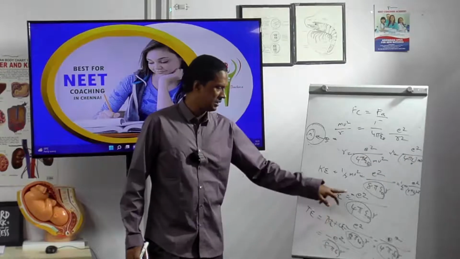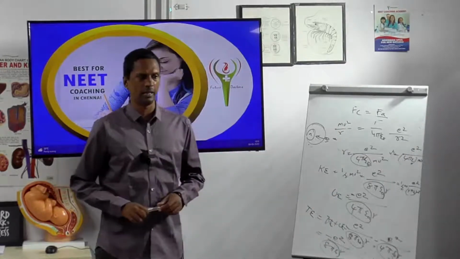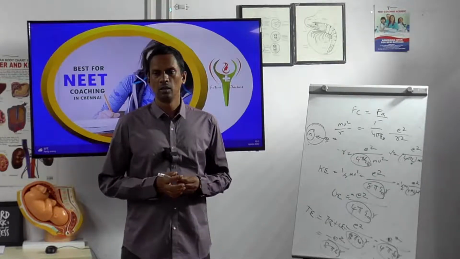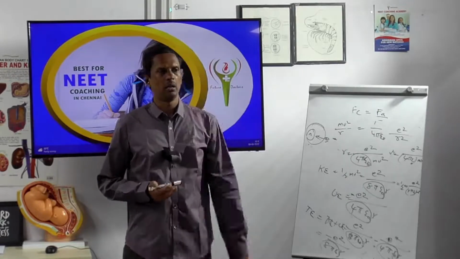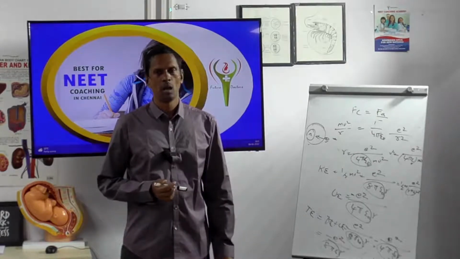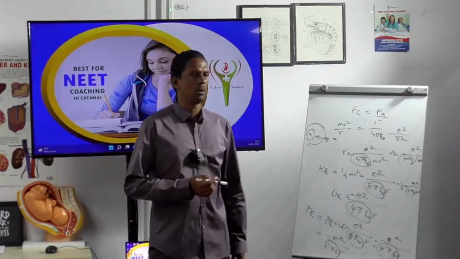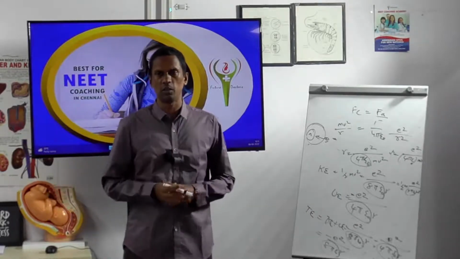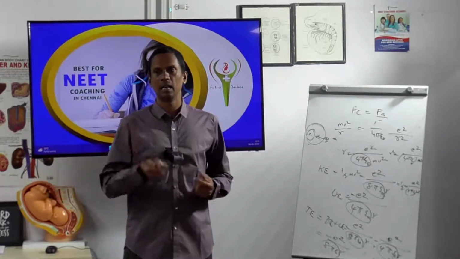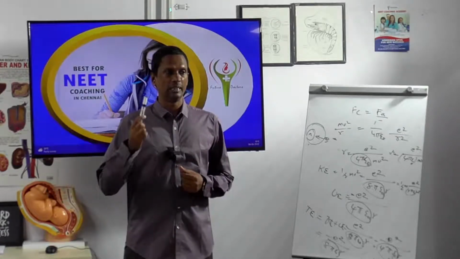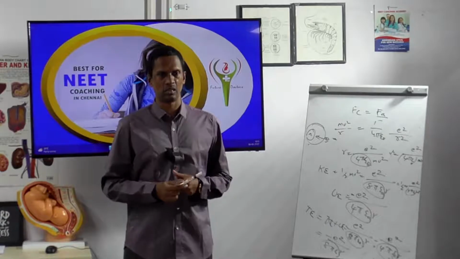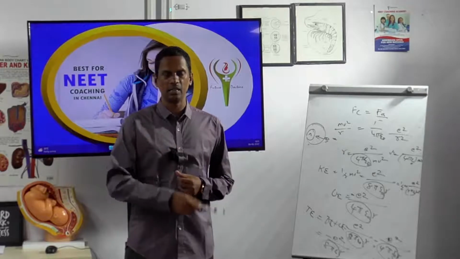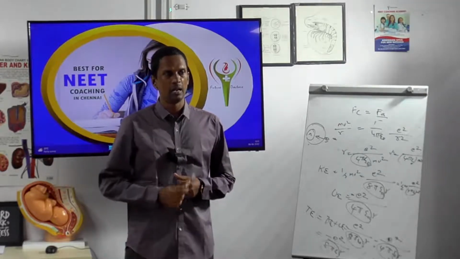Now the question comes: why is the potential energy negative? Normally all potential energy will be negative, because the potential energy is the energy attained at rest. When the particle is falling, what will happen? The kinetic energy will increase and the potential energy will decrease.